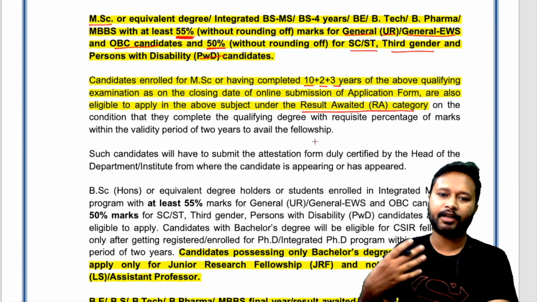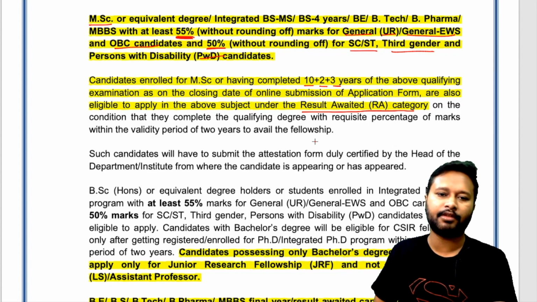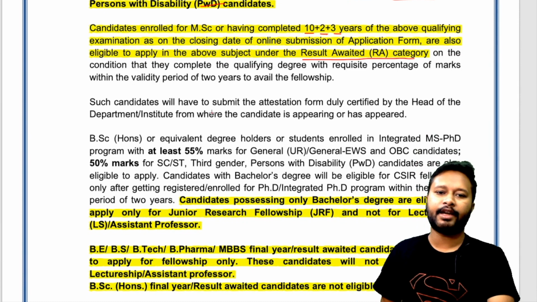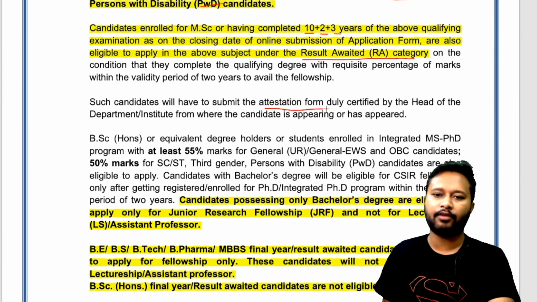So this is the condition that within the next few years, they will qualify with 55% of marks in their masters. Such candidates have to submit an attestation form duly certified by the head of department or institute from where the candidate is appearing or has appeared. As I said, this is called the attestation form. You have to get it certified by the HOD of your department wherever you are doing your masters.